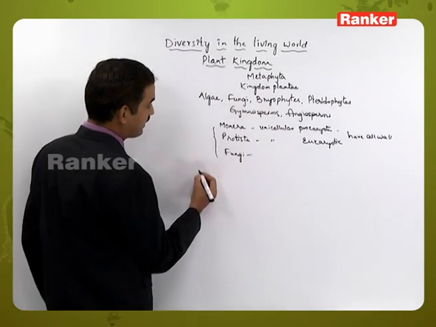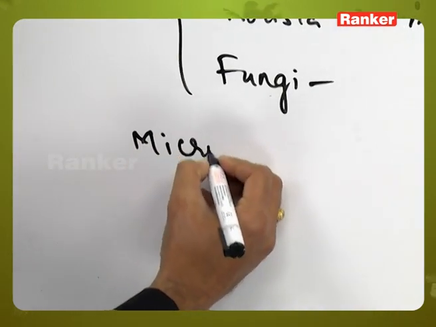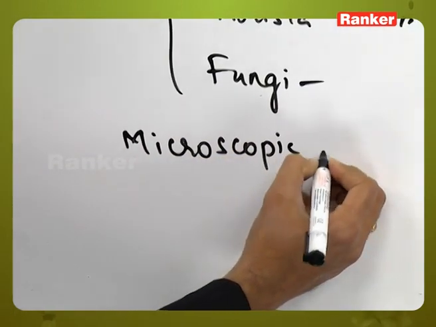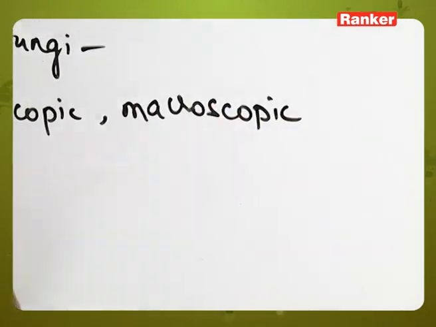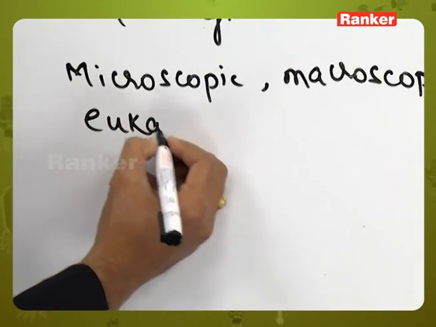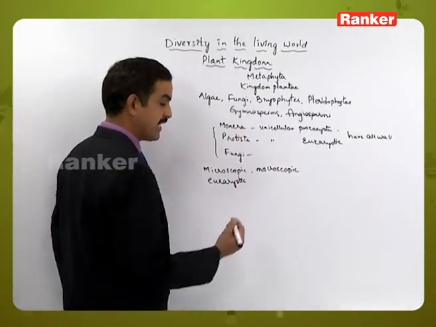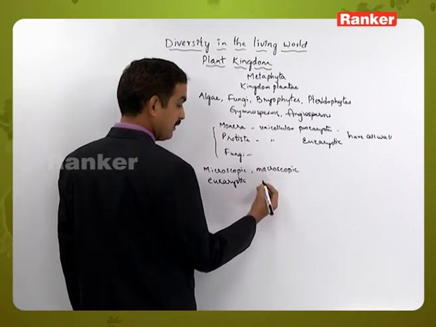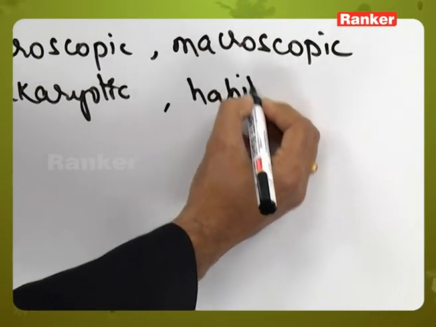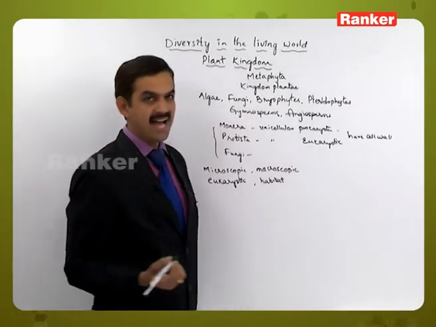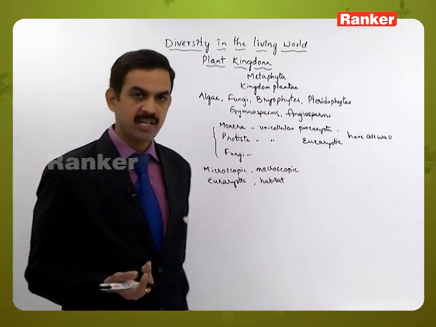In this one, the plant kingdom includes generally some of them that are microscopic and also macroscopic organisms, which are generally eukaryotic in their nature, and they have a lot of diversity in the habitat in which they are surviving. That is, some of them may be aquatic, some of them may be terrestrial also.